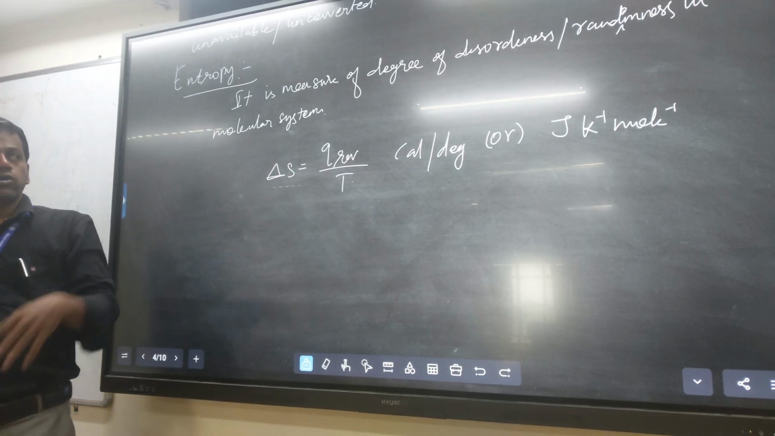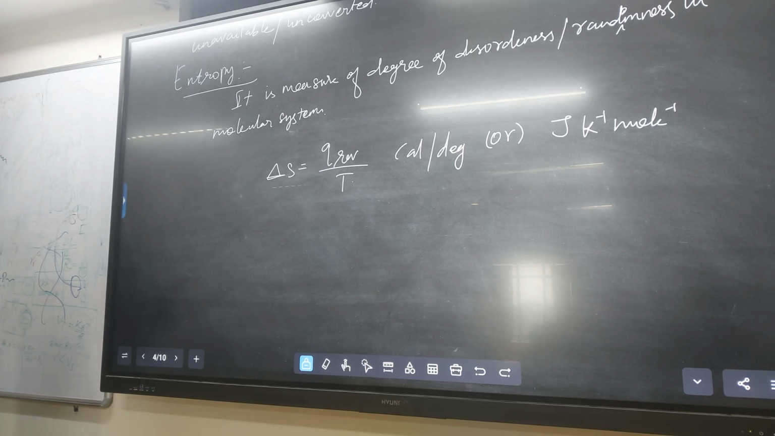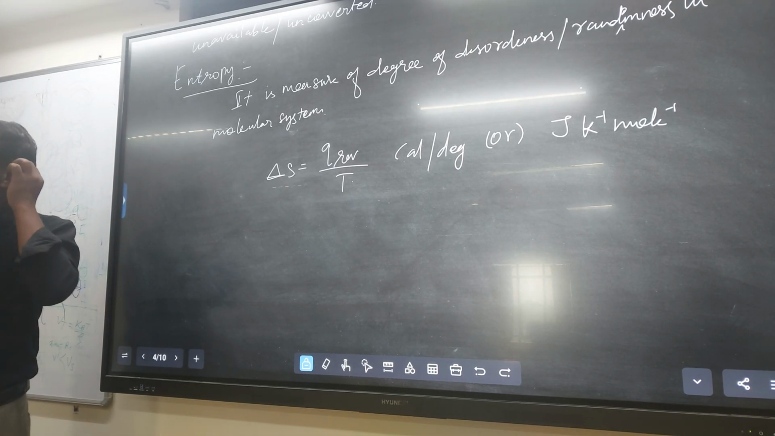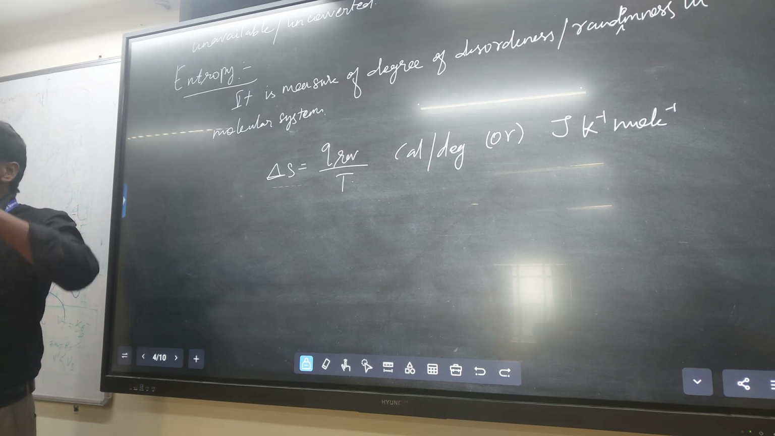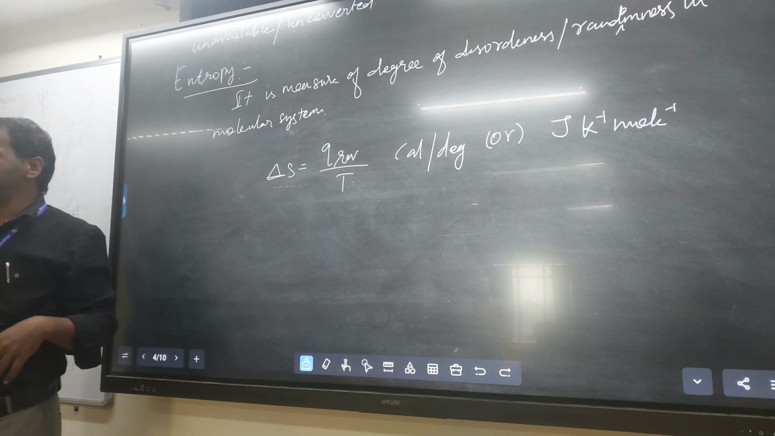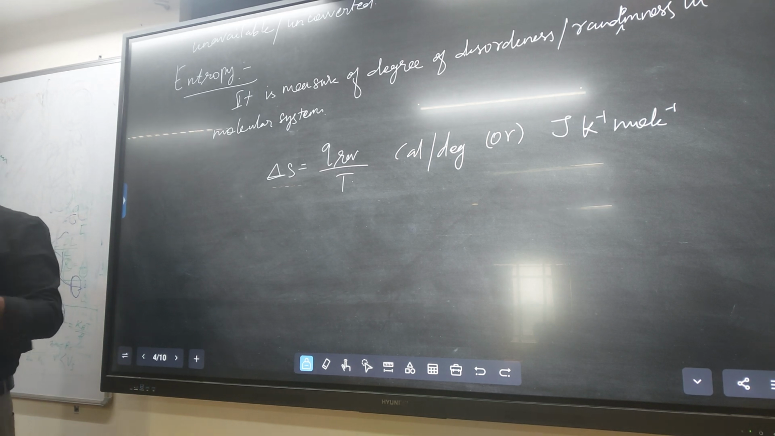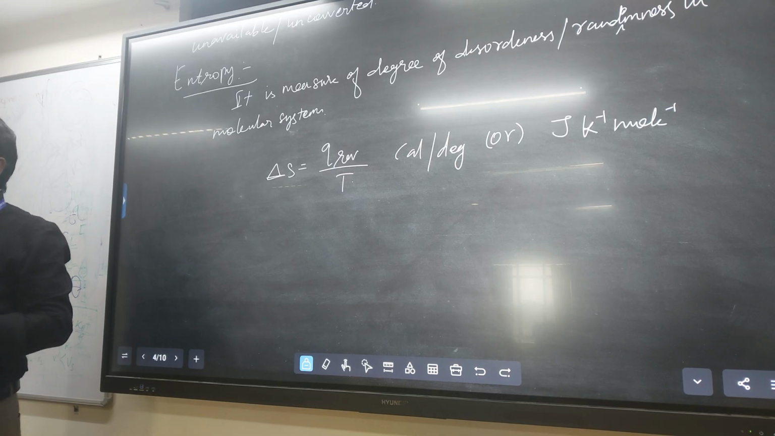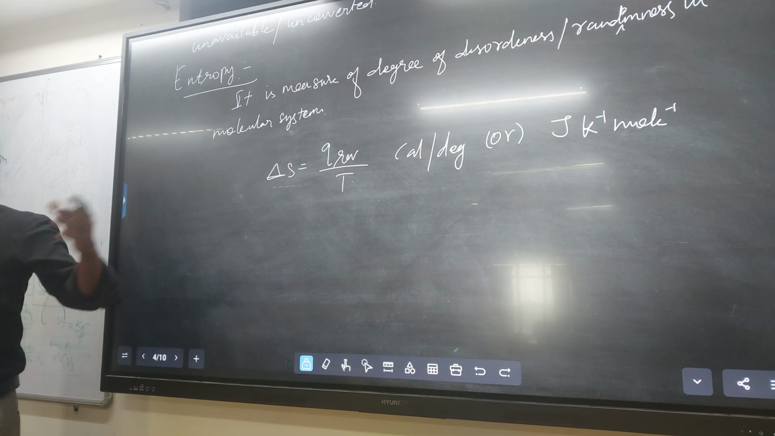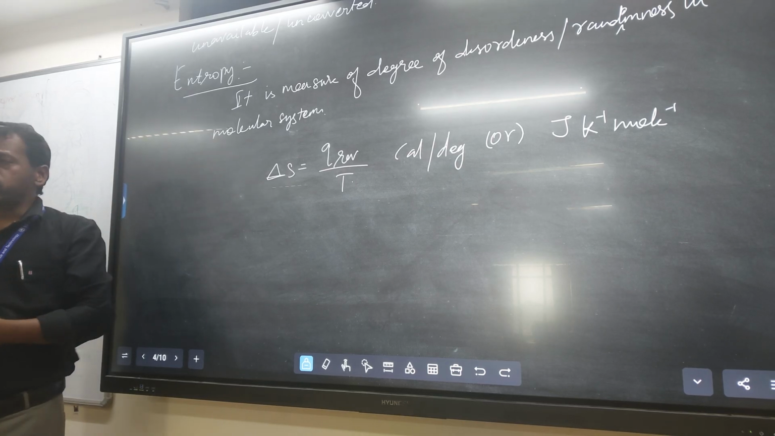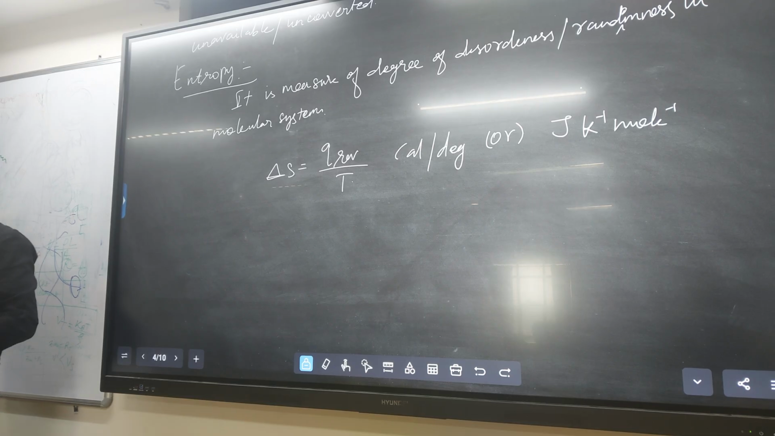What is the unit? Joule per Kelvin per mole of the substance. You take 1 mole of the substance and increase the temperature by 1 Kelvin. What is the joule? That is the delta S unit. Joule per Kelvin per mole of the substance, or else calorie per degree. If you increase the temperature by 1 degree, what is the change in the energy? That is the unit of entropy. Delta S equal to Q reversible by T.